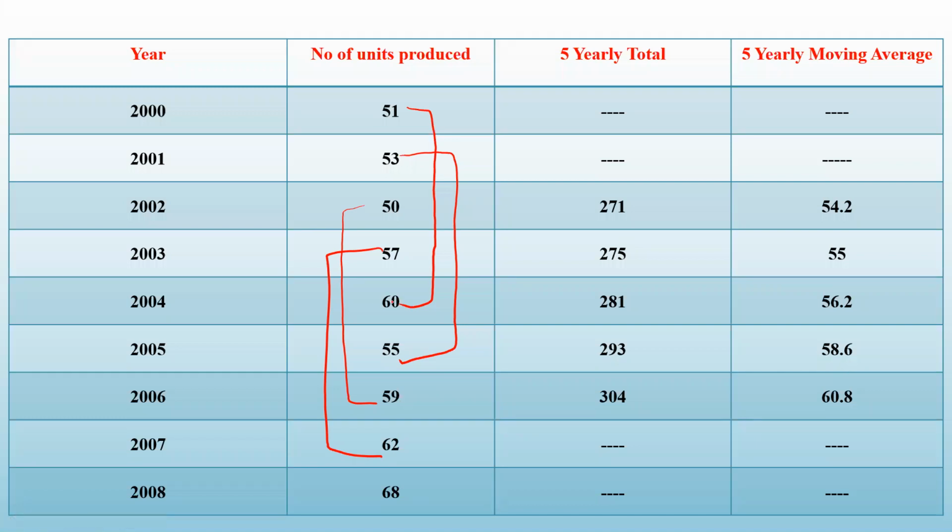Then the last one, from 60 to 68. 60 plus 55 plus 59 plus 62 plus 68. The sum will be 304. And for the average, divide this sum by 5, you will get 60.8.